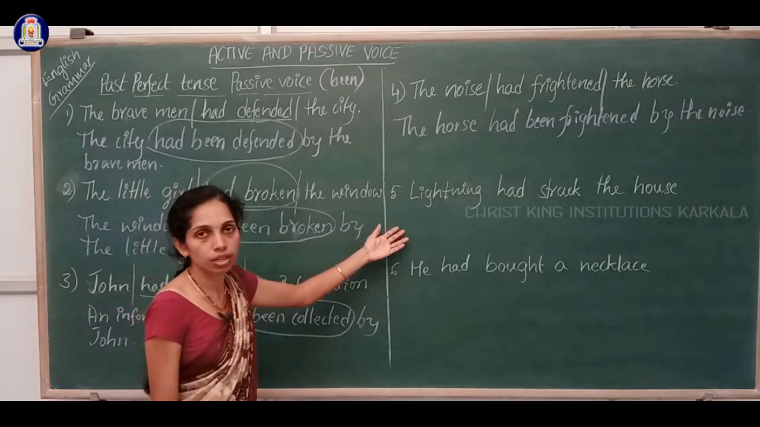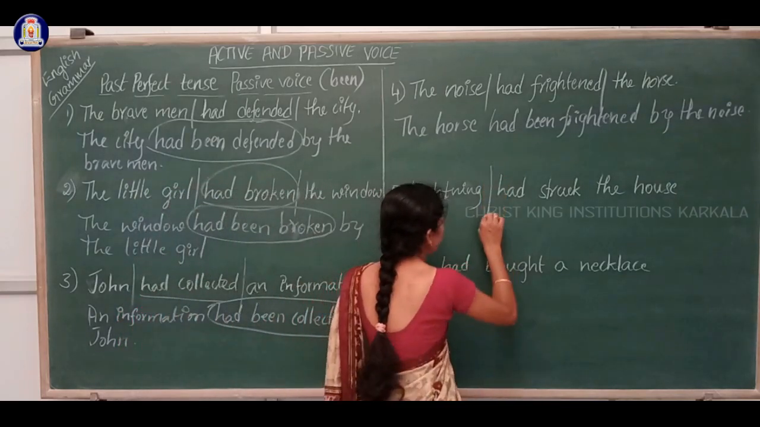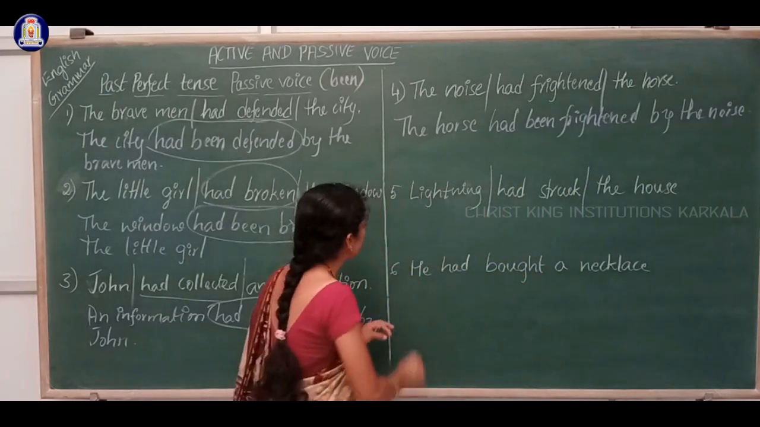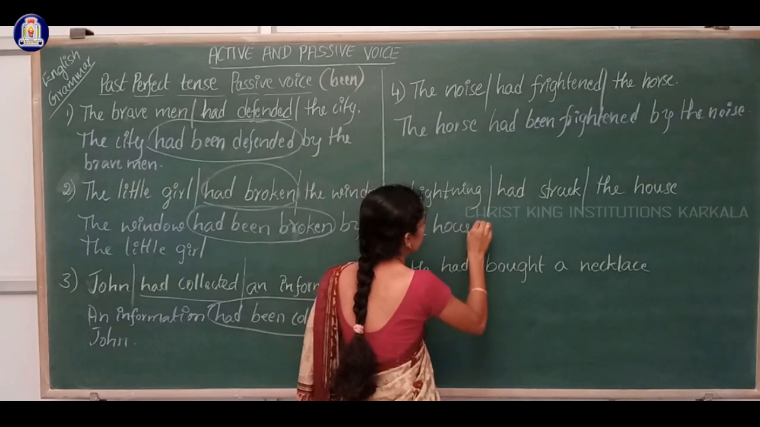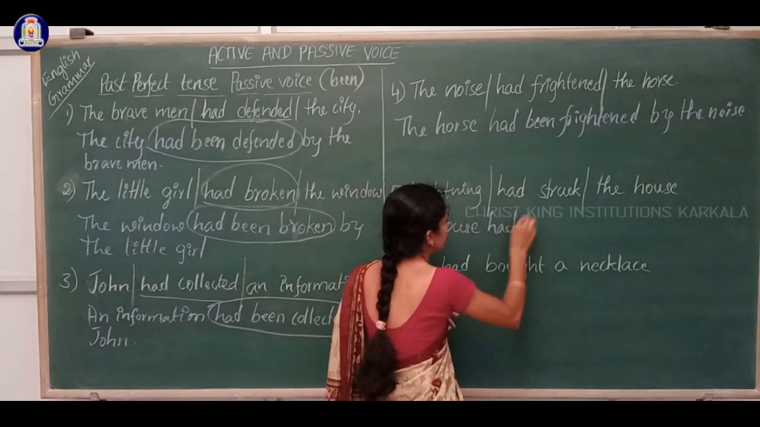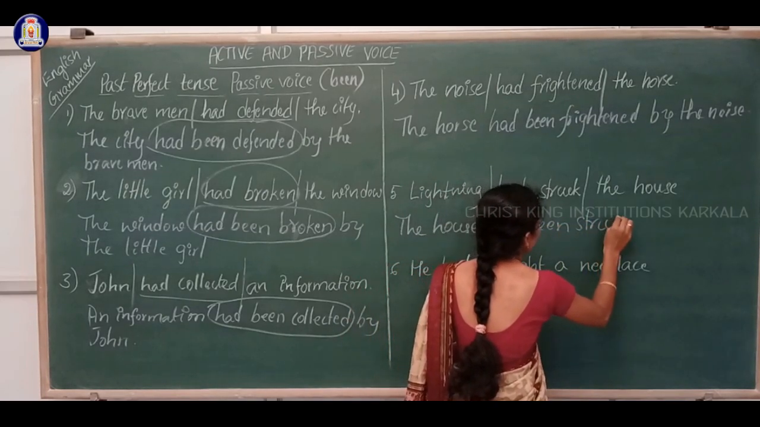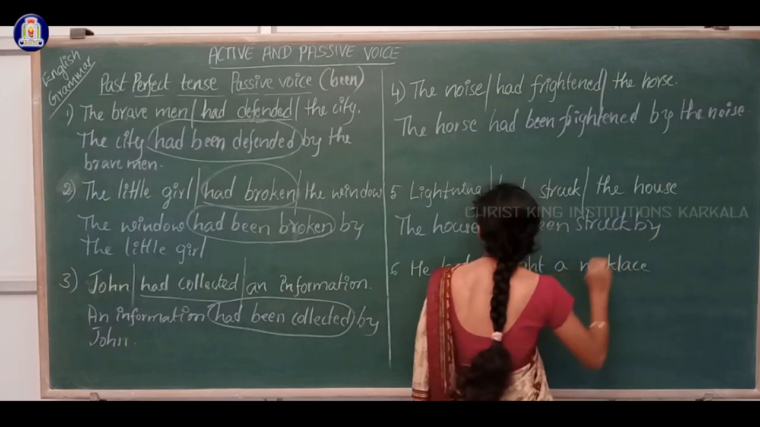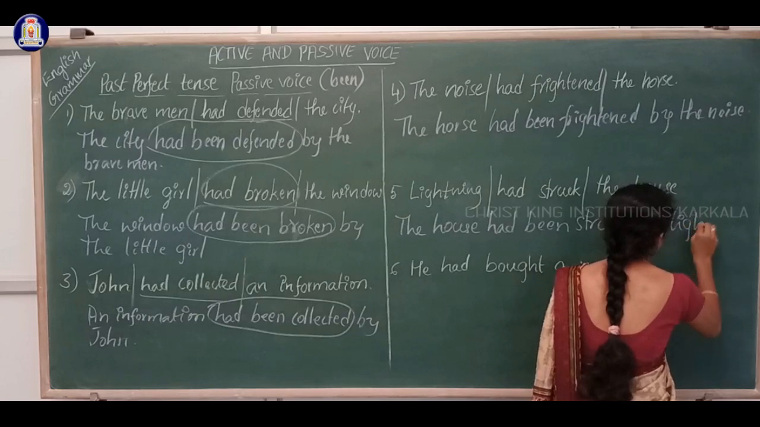The next example, lightning had struck the house. Lightning is the subject, had struck is the verb, the house is the object. The house had been struck by lightning.